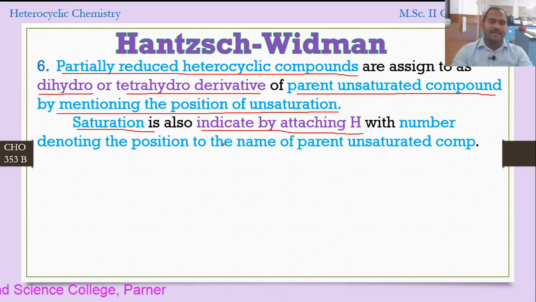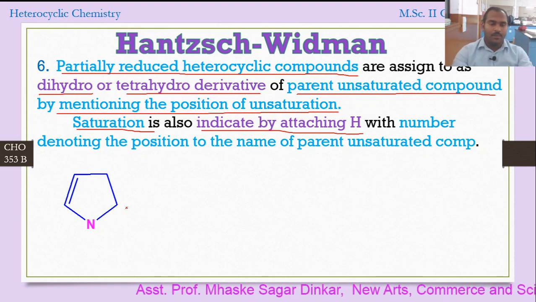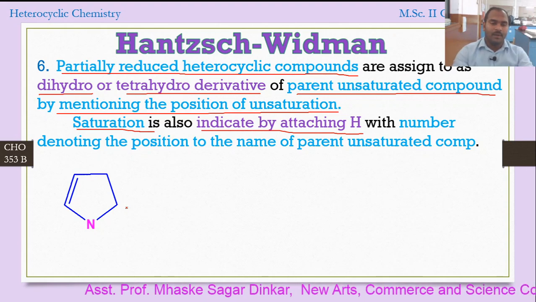Okay, so let's take the example here. Here we are having a 5-member cyclic structure, right? And here nitrogen is there, and if we had a double bond here, we would know what the parent compound is, but here we have the saturation. So we have to find out what is going to be the name of this compound, or how we have to name the compound.